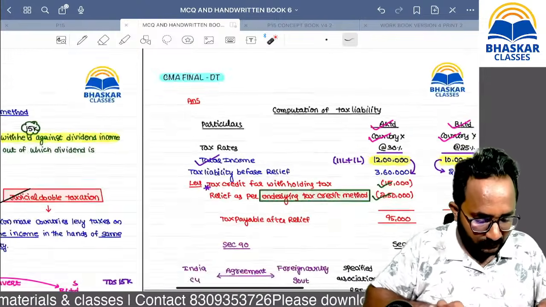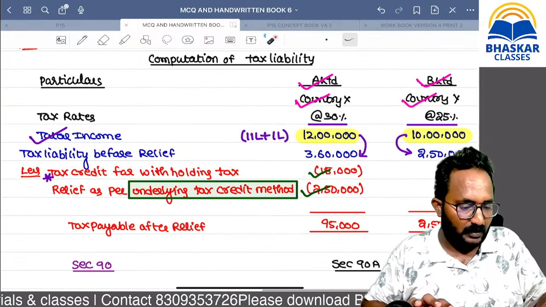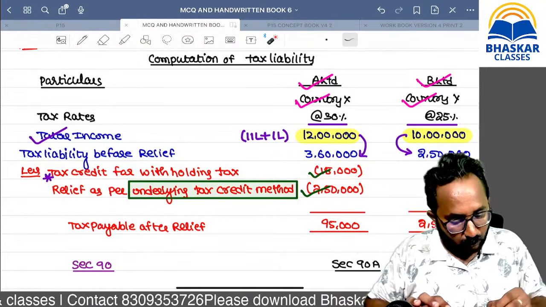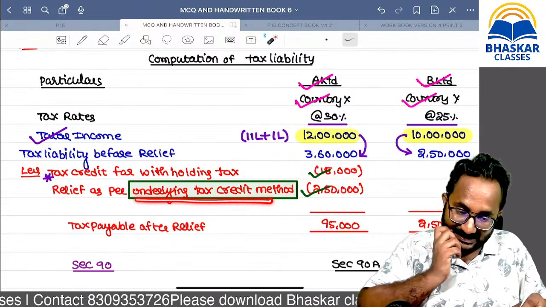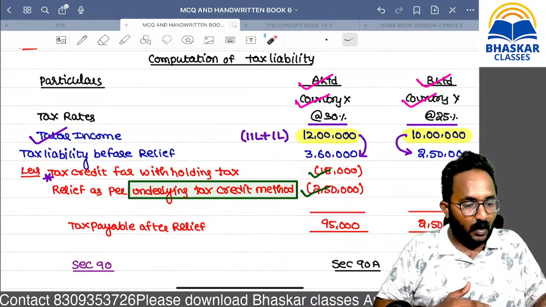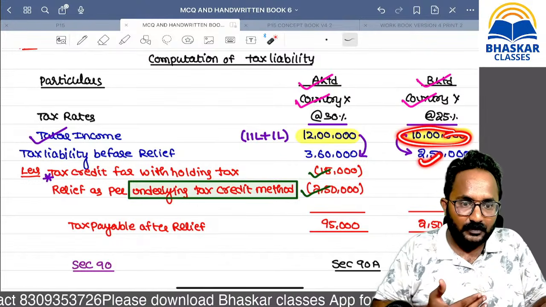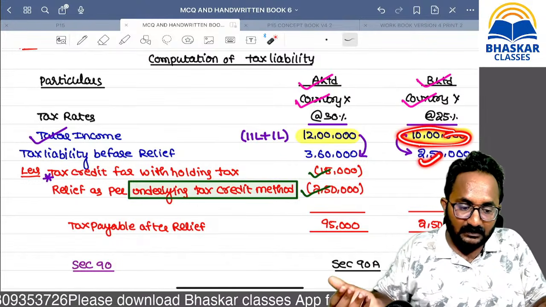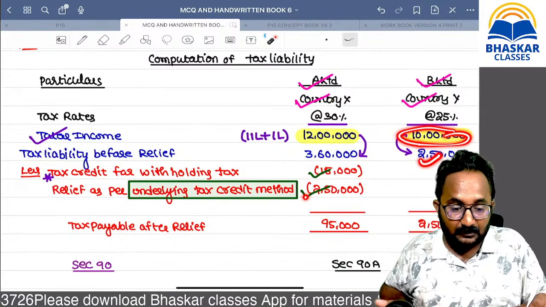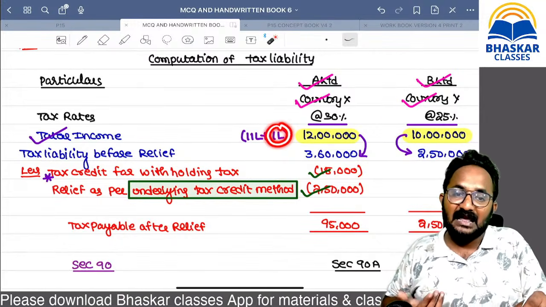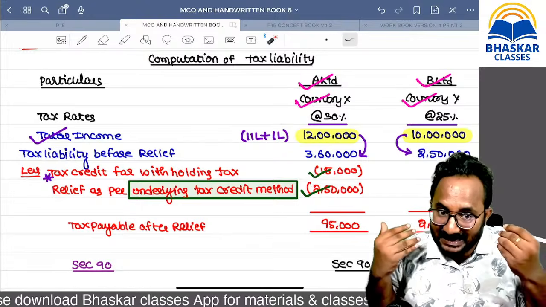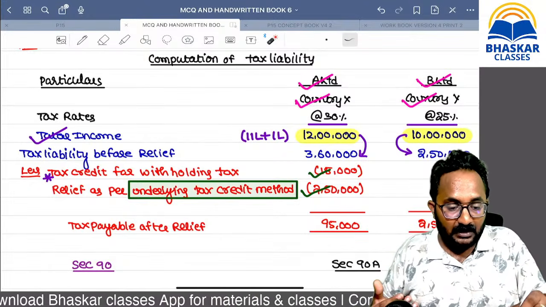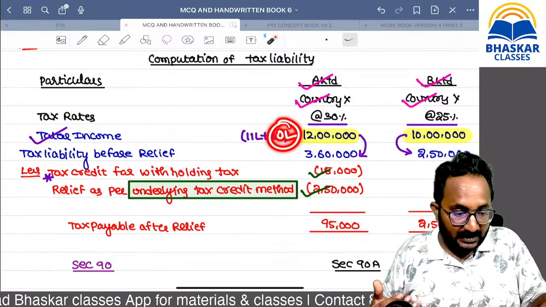Now, many students ask the doubt: withholding tax, that's correct, but how can we take the tax on underlying profits as credit? On this amount you paid 2,50,000. If they had given that entire amount as a dividend, it would also be taxable here. But fortunately they gave only 1 lakh as dividend. If they had given the entire amount, it would be 10 lakh, and double taxation would happen.